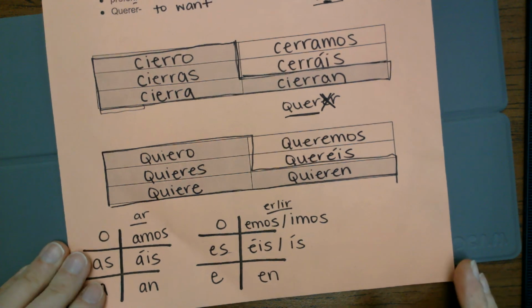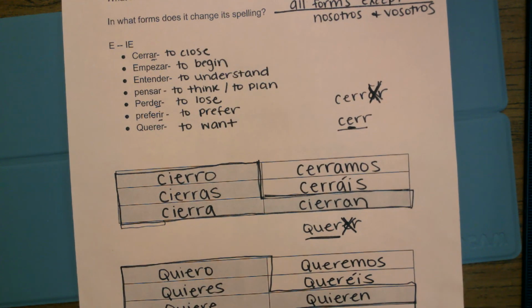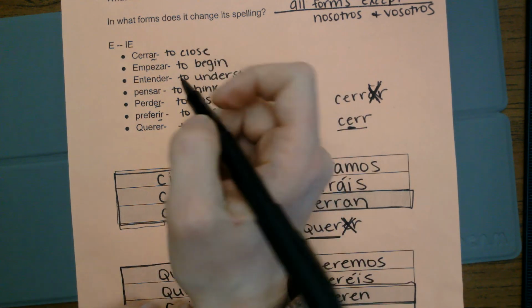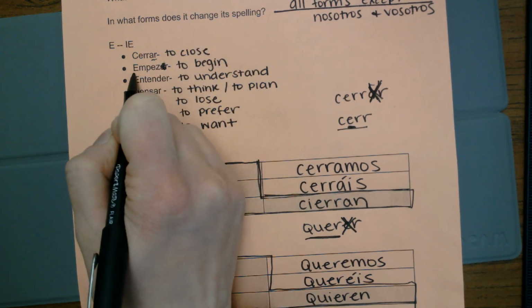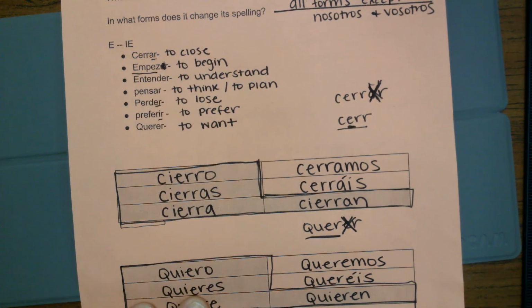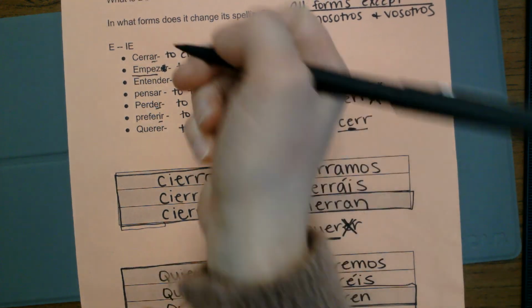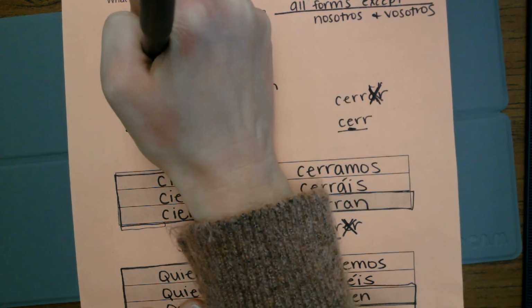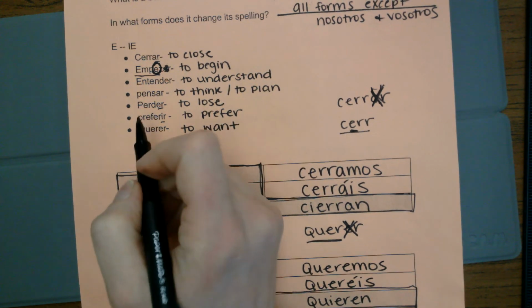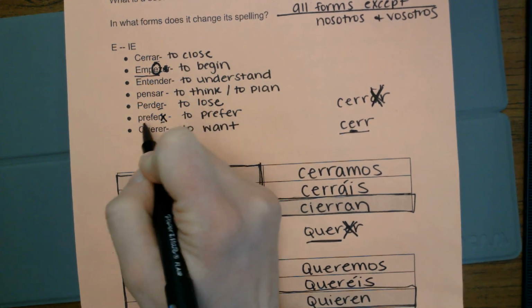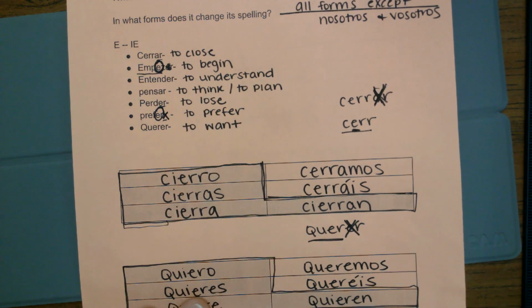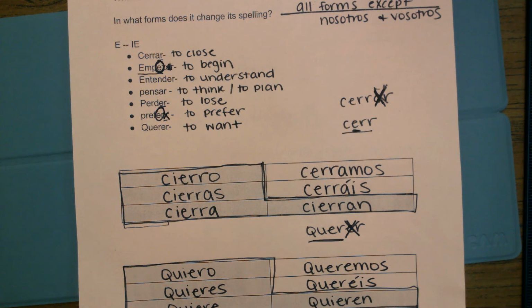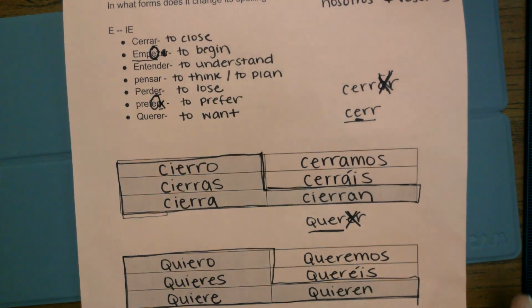Okay, one last thing. If you notice, there's a couple of verbs here. Let's say I want to conjugate the verb empezar. So I take off my ending, and then all of a sudden you look in your stem, there's 2 E's. How do I know which E to apply its spelling change? It is generally the second E. So another example, like preferir, if I take off this IR ending, look at, there's 2 E's. How do I know which one to use? The second E will apply the spelling change. So just keep that in mind if you are wondering which one needs that spelling change. All right.